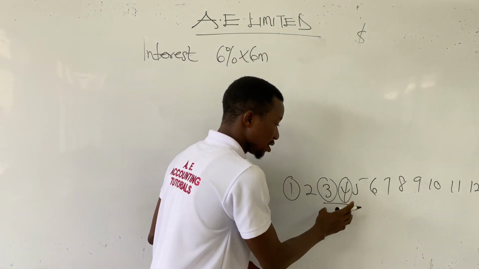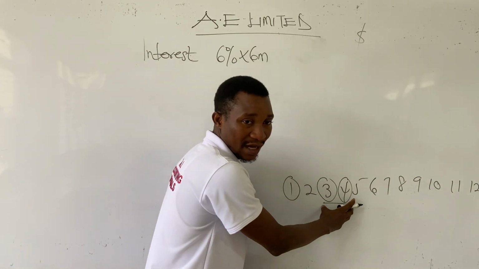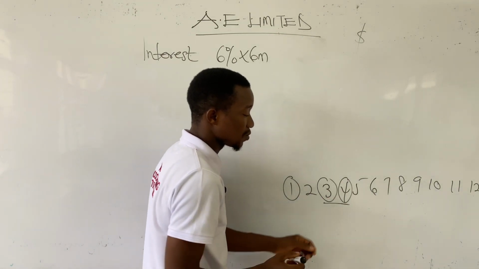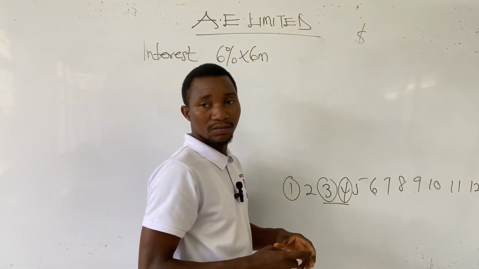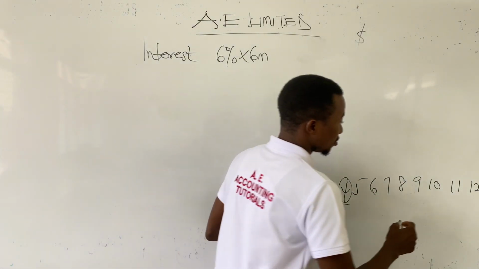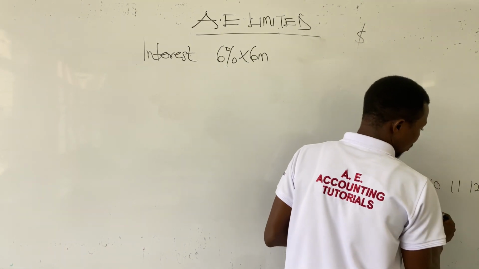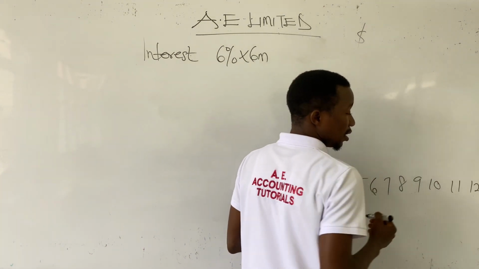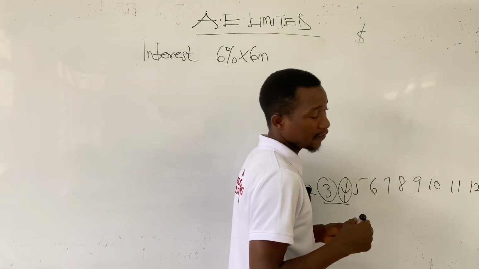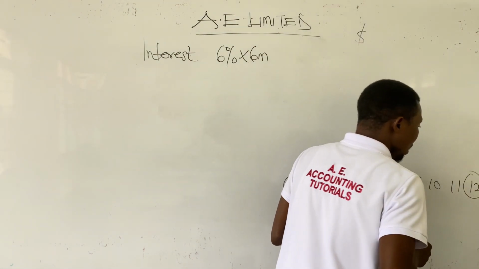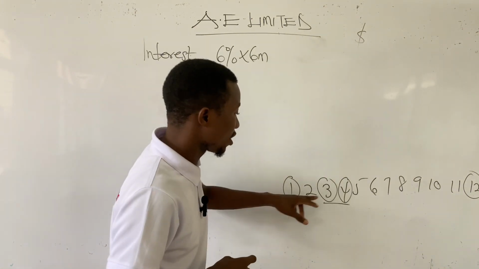Because they are not in progress, there was an interruption of active development. We don't have to capitalize borrowing costs in these 2 months. And the asset was also completed on November 30th. So in December, there was no construction of the qualifying asset. We have to cease capitalization from there.